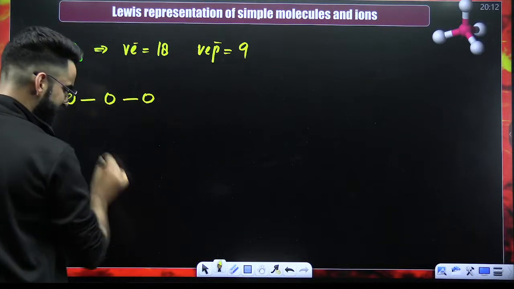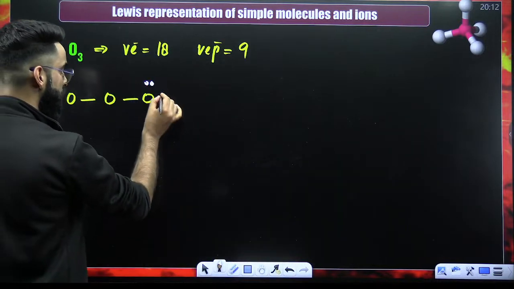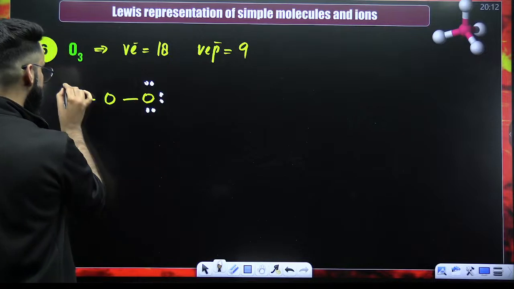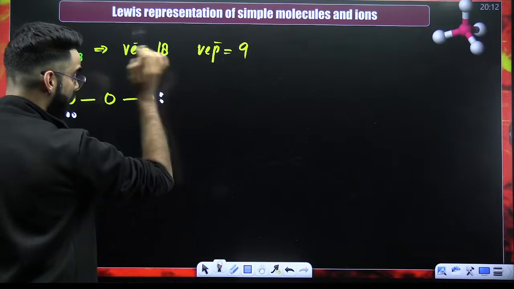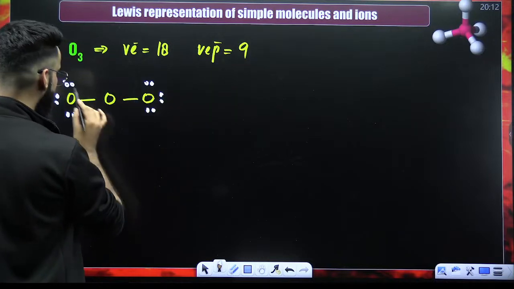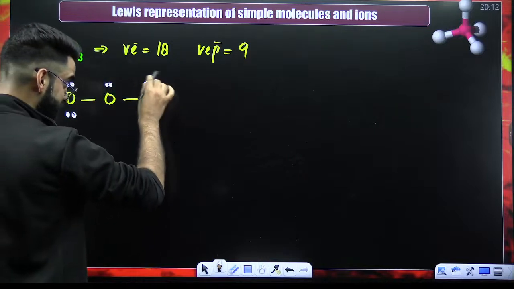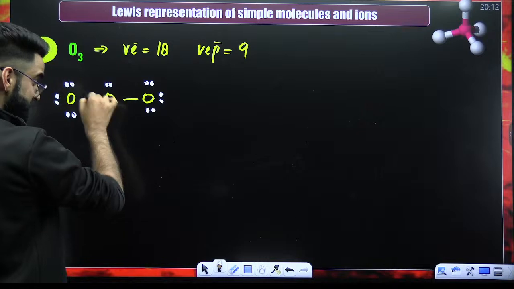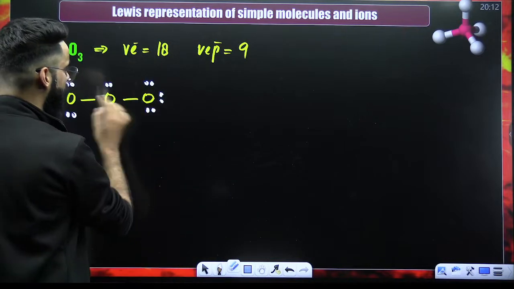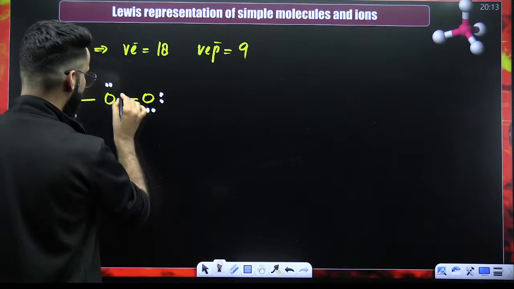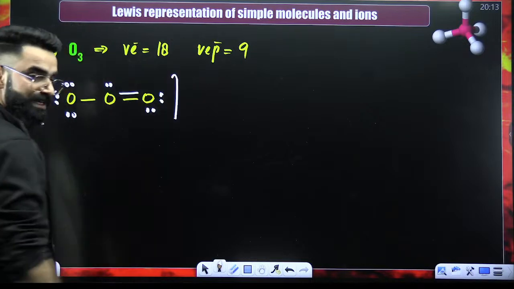Put a single bond everywhere. Now since everywhere you have got oxygen, start filling the octet of oxygen. So 2, 4, 6, 8. 2, 4, 6 and 8. How many did I have? 9. Out of 9, how many have I used? 1, 2, 3, 4, 5, 6, 7, 8. Give 1 to this one. But no doubt, octet of this oxygen is complete. This one is complete. Octet of this oxygen is not complete. So complete it. What do you have to do? Select any of the oxygen atoms, remove the electron pair and put a double bond. That's all. Octet of all the atoms complete.